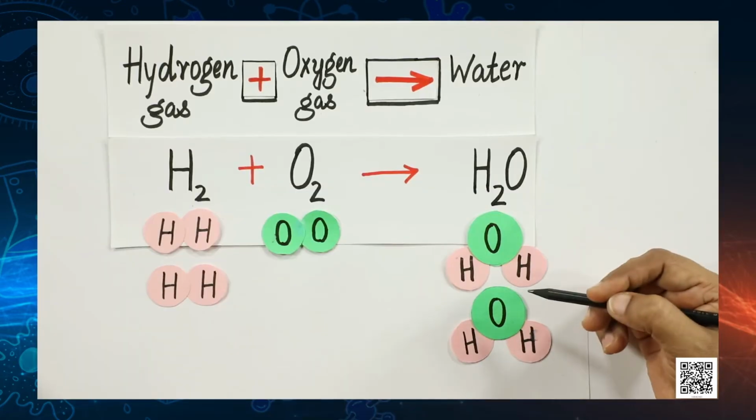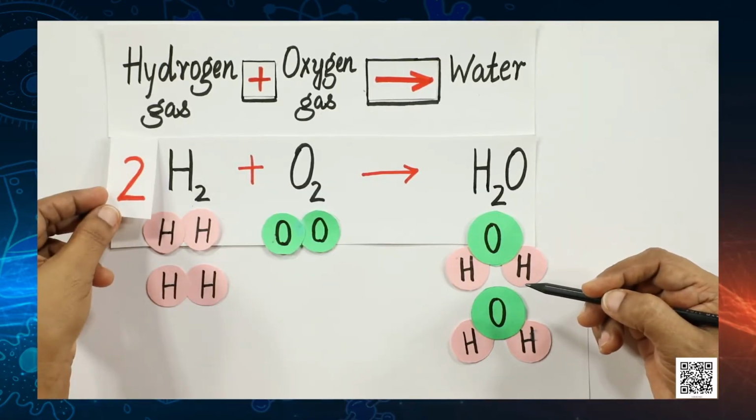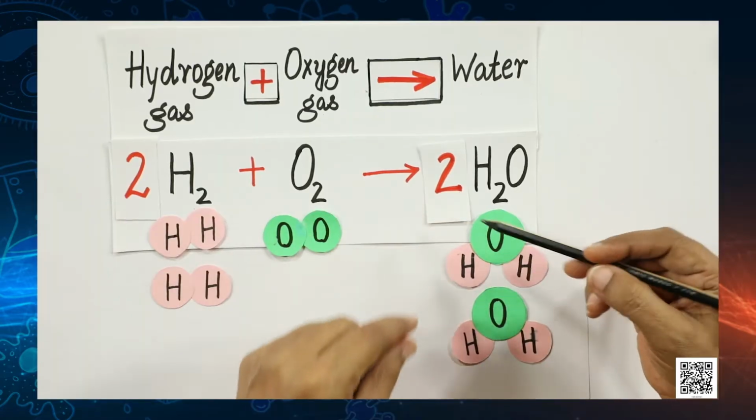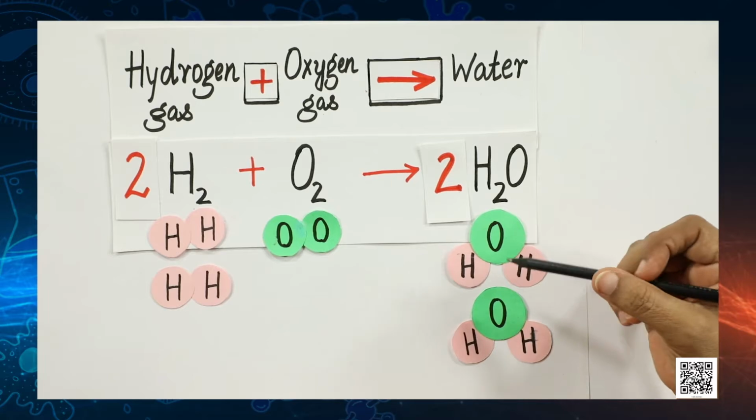Okay. So, 2 atoms of hydrogen. So, we need to add coefficient 2 in front of this like this. Oxygen molecule is 1. So, we need not write anything, and here see we have 2 molecules of water, 1 and 2. So, again we will write a coefficient 2 in front of water molecule. So, now this equation is balanced.